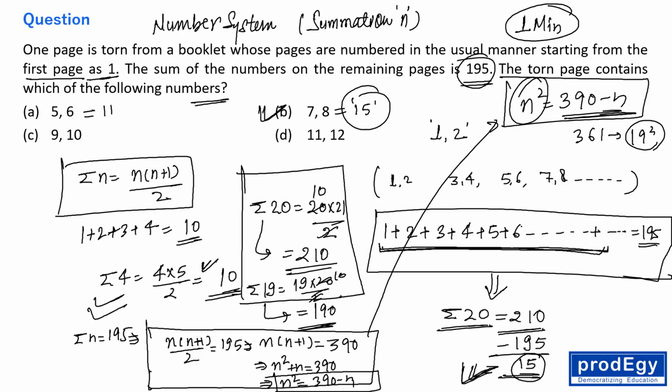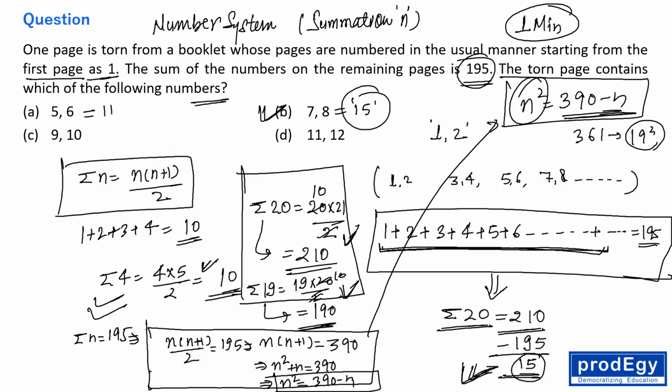n can be 19. So if I'm checking n as 19, I'm getting 190. If I'm checking n as 20, I'm getting 210, right? So n can be 19, but 19 is not satisfying the condition. So that's why n is 20, right? I mean, n will be closer to 19, right? n can be 19 or n can be close to 19, right? Okay, fine. So this is the process.